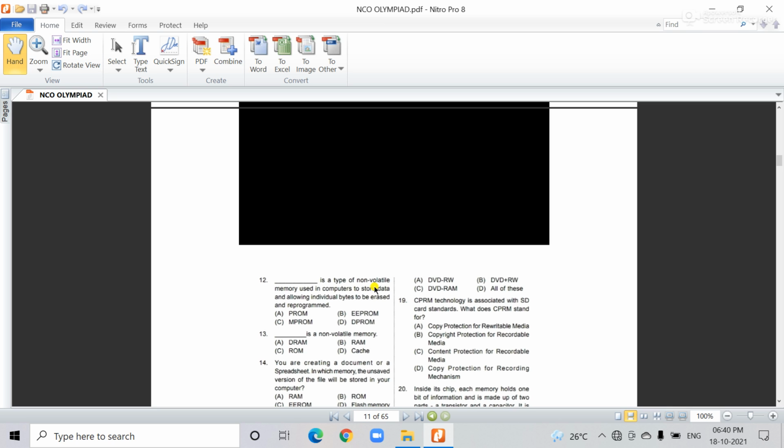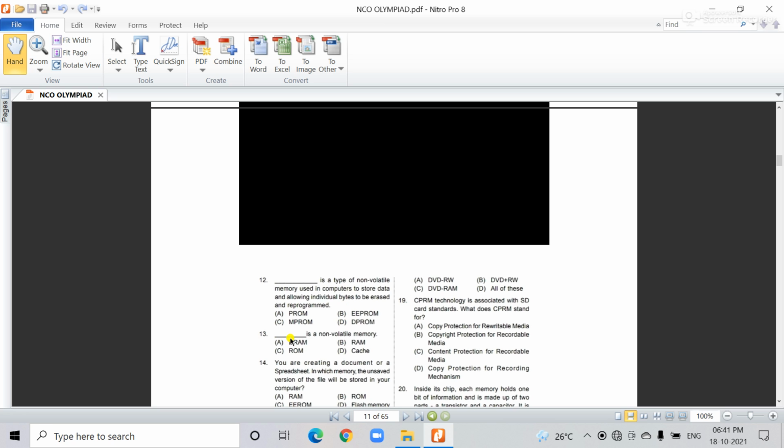So as per the question, dash is a type of non-volatile memory used in computers to store data and allowing individual bytes to be erased and reprogrammed. See the options for question 12. Which is the correct answer? EEPRAM, this is the correct answer, number B.